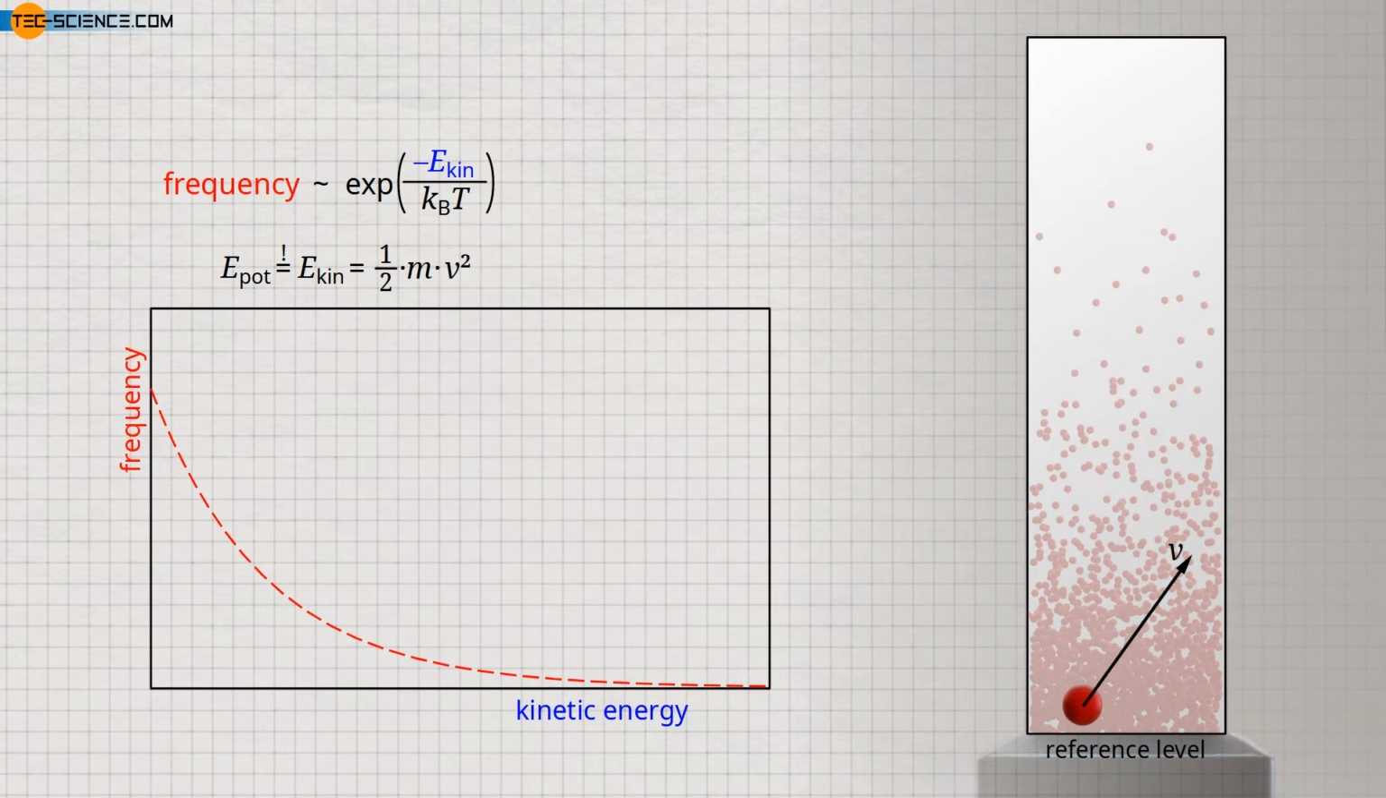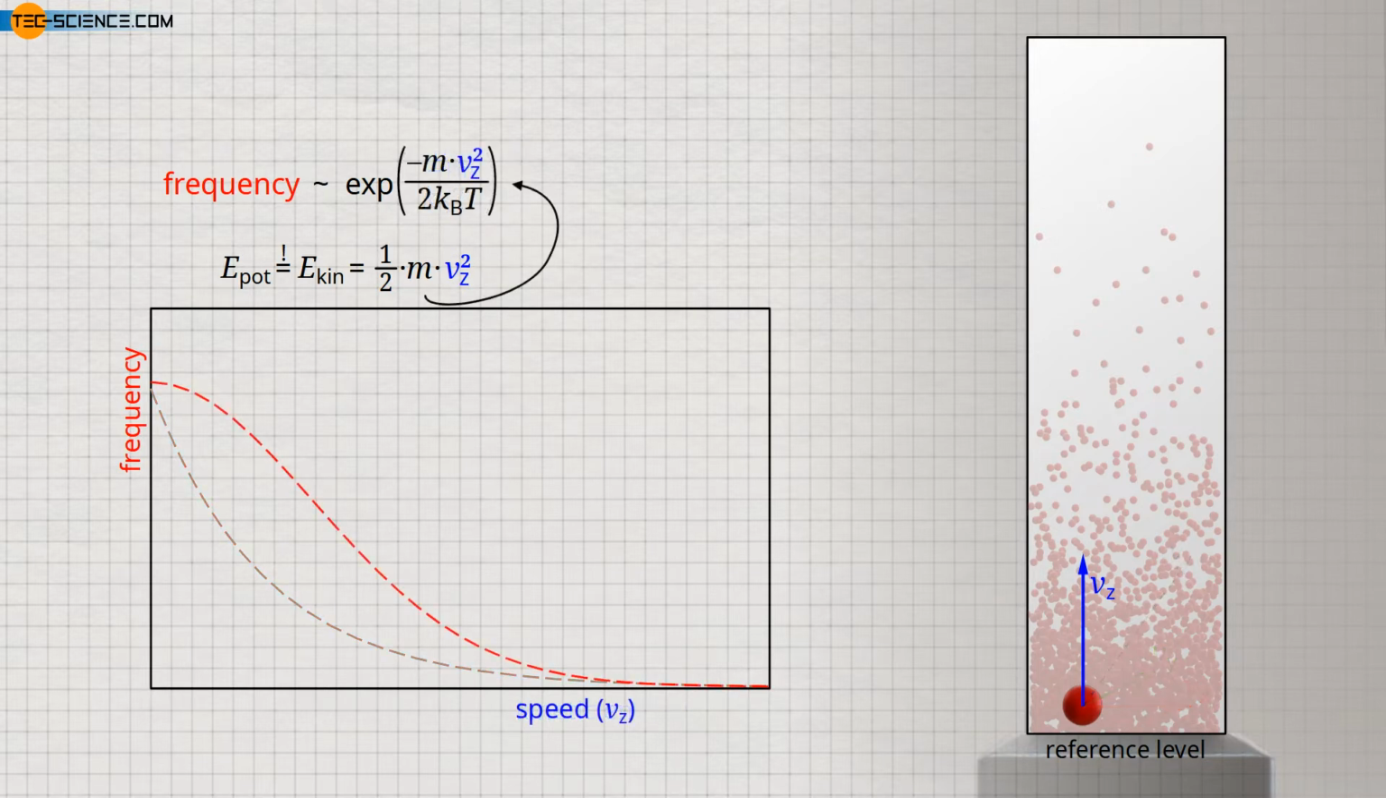It must be noted, however, that the speed in this formula refers only to the z component of the velocity. Because the starting point of the given relation was that the molecules reach a certain height, and for this only the velocity component in z direction is relevant. For example, a molecule can have a very high speed, but this is irrelevant for reaching a certain height if the velocity is directed sideways. The decrease of the frequency as a function of the speed is shown in the diagram. The frequency curve now has a different course, since the energy is influenced with the square of the speed.